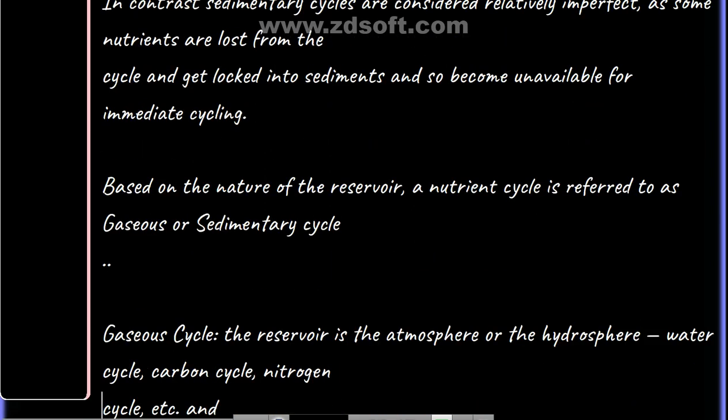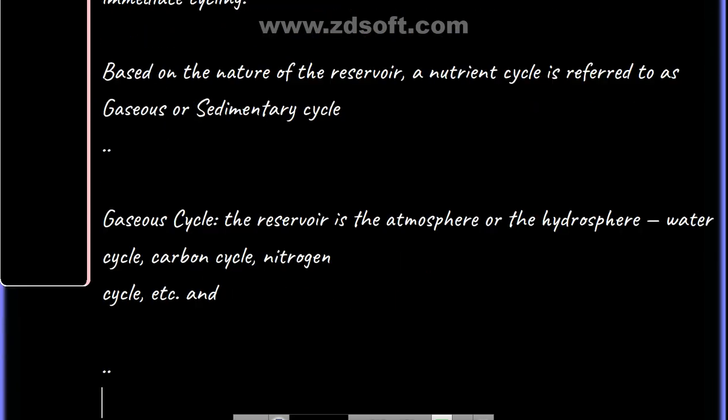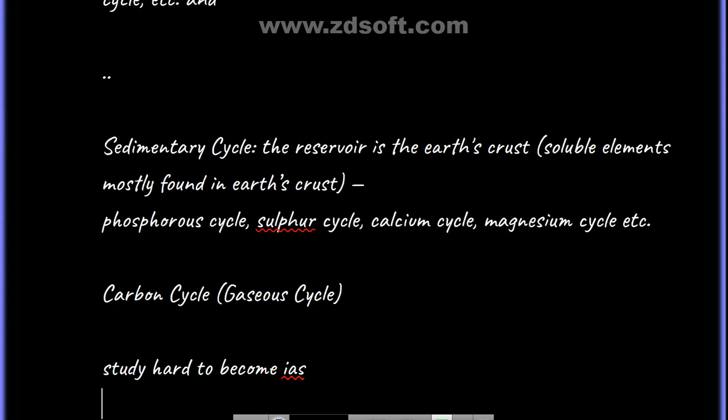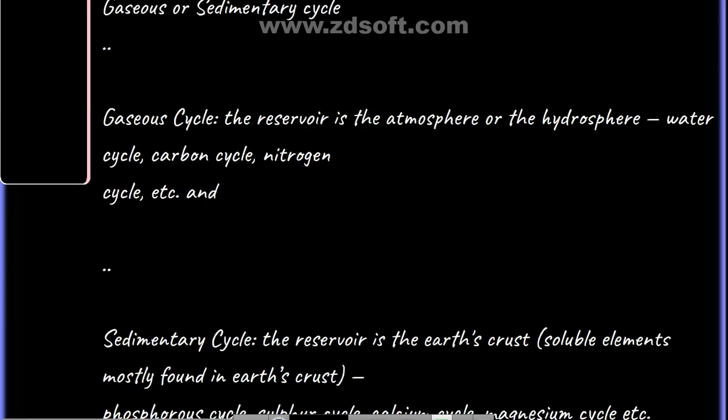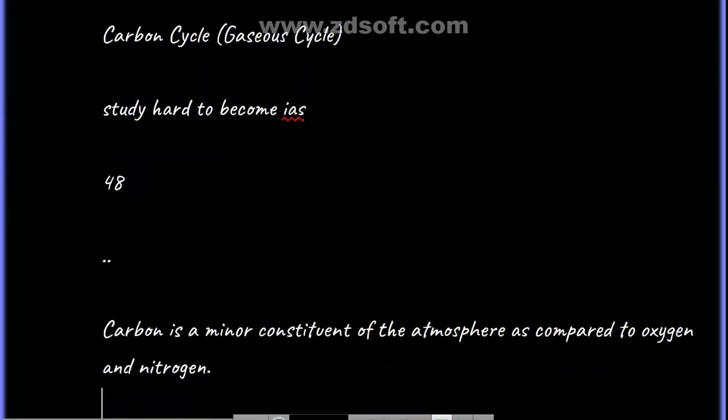And based on the nature of the reservoir, a nutrient cycle is referred to as gaseous or sedimentary cycle. Gaseous cycle: the reservoir is the atmosphere or hydrosphere, for example water cycle, carbon cycle, nitrogen cycle, etc. And sedimentary cycle: the reservoir is the earth crust. Soluble elements are mostly found in the earth's crust. Phosphorus cycle, sulfur cycle, calcium, magnesium. So phosphorus, sulfur, calcium, magnesium, they all come under sedimentary cycle. What about gaseous cycle? Carbon, nitrogen, water, hydrosphere, water cycle, those come under gaseous cycles.